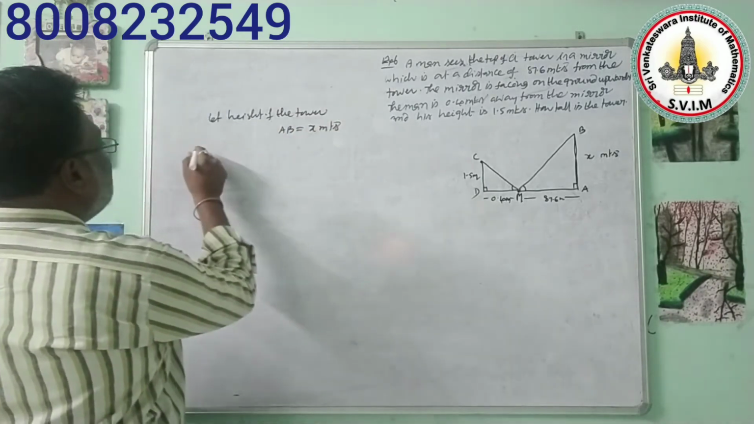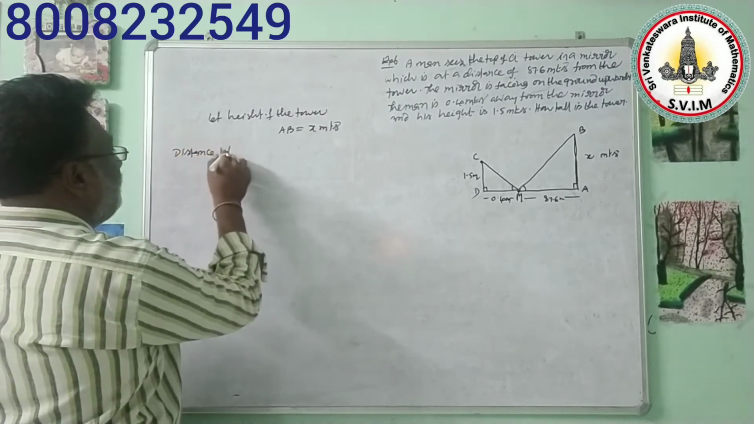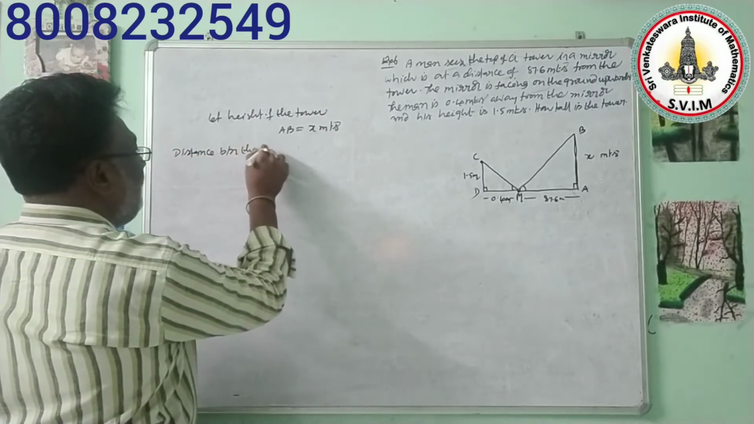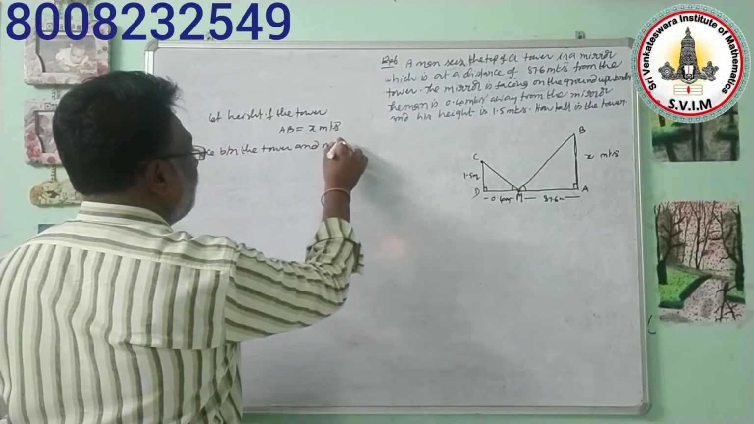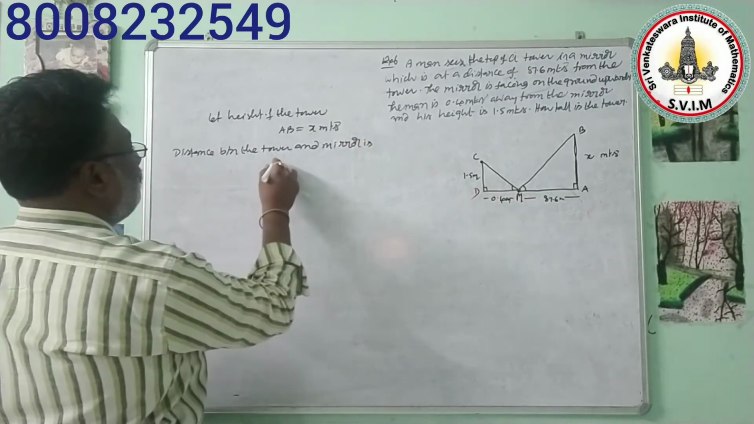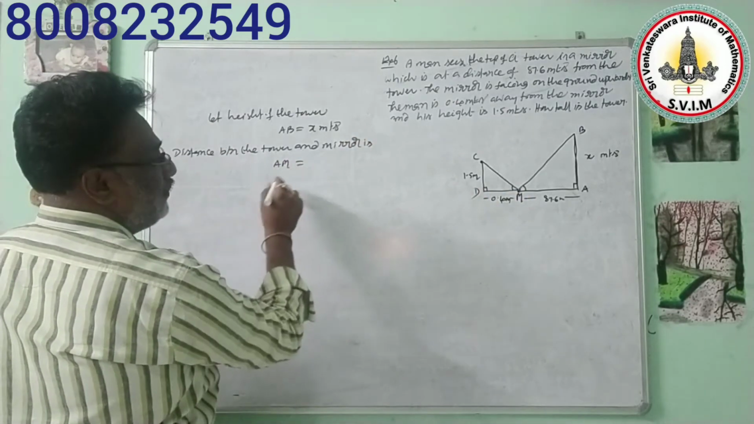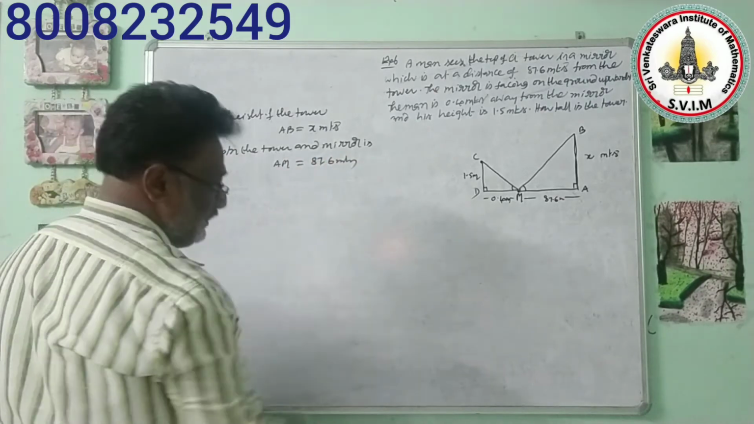Next, the distance between the tower and the mirror is AM. That has also been given as 87.6 meters.